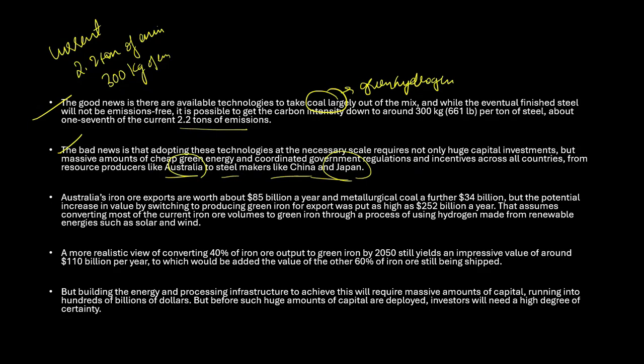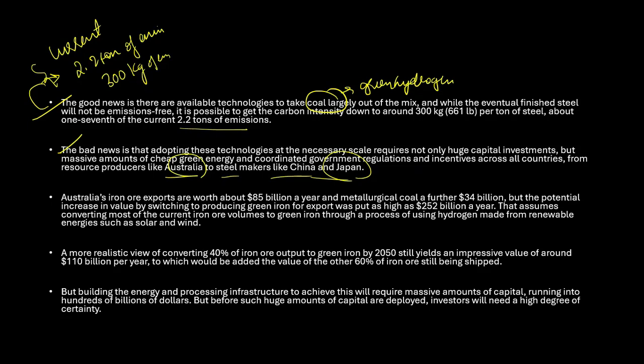It requires a huge amount of capital, a huge amount of cheap green energy, and coordination with the government, regulations and incentives across the countries. If this kind of coordination is there, that is when this will happen. Otherwise, the good news that we are discussing is not going to remain good news unless we come up with this kind of coordination with the government.